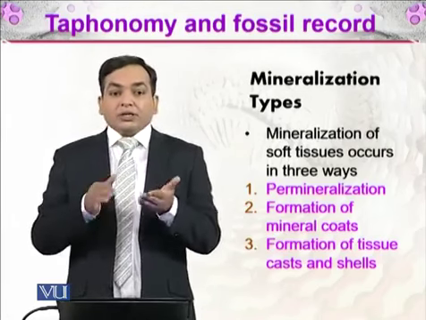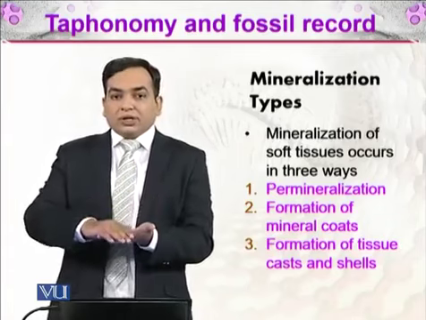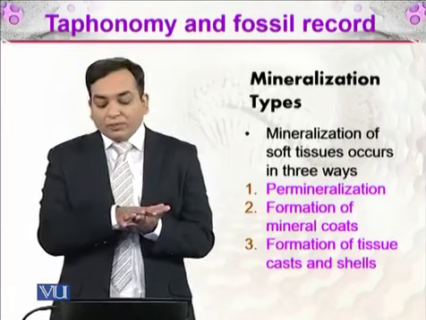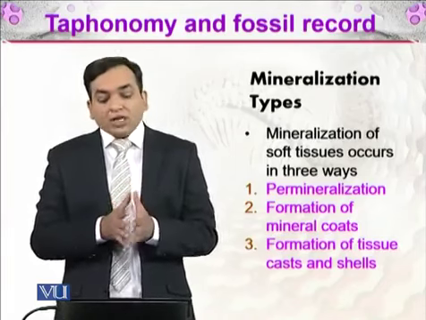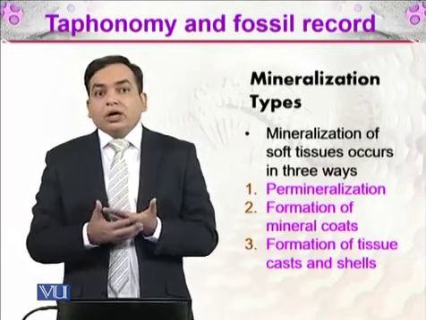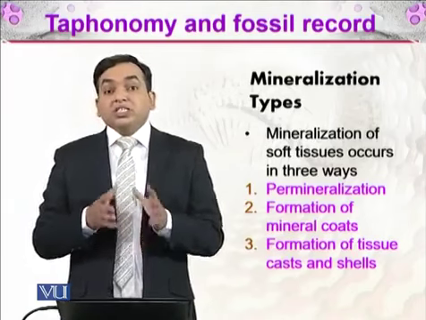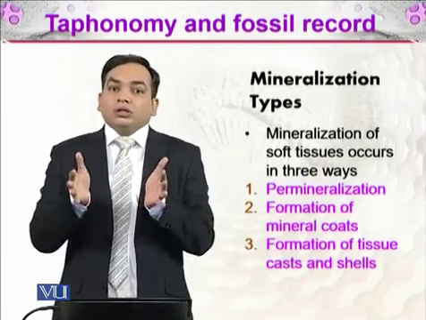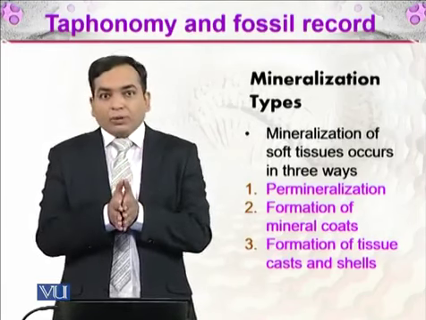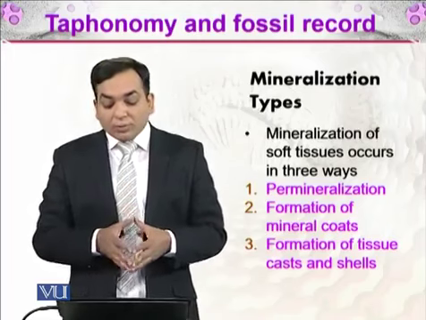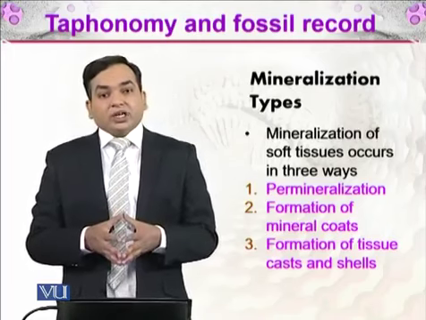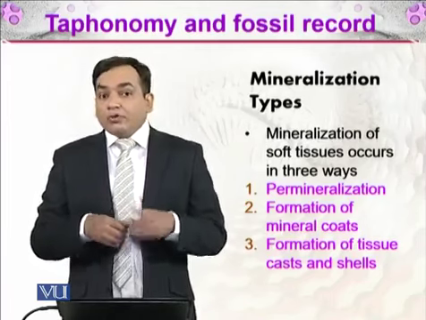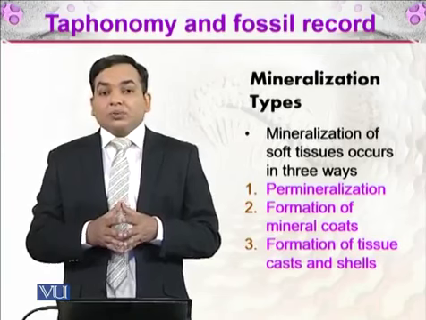Sometimes the whole organism is there, and it is covered from all sides with coats of the minerals, like a mold, where an organism, some living thing, is taken entirely inside by the mineral deposit. So that is called formation of tissue coats, casts and shells. So these are the different mineralization types, and we will be further discussing this topic in the next topic.